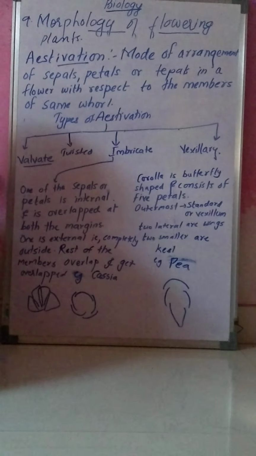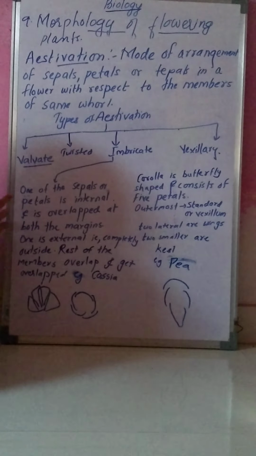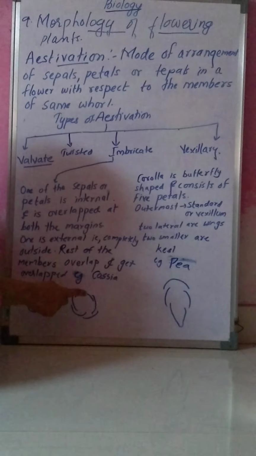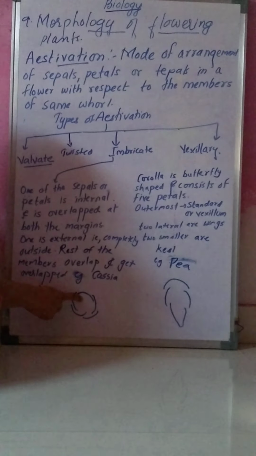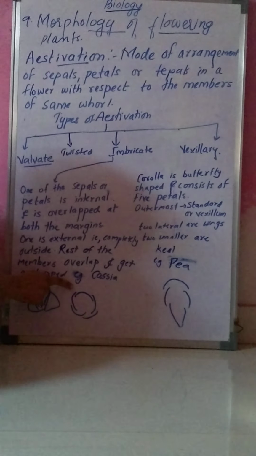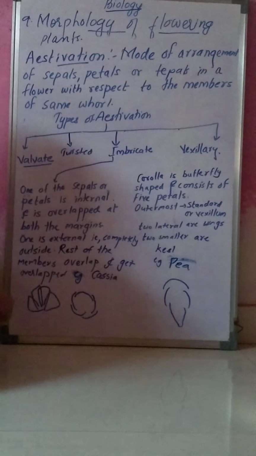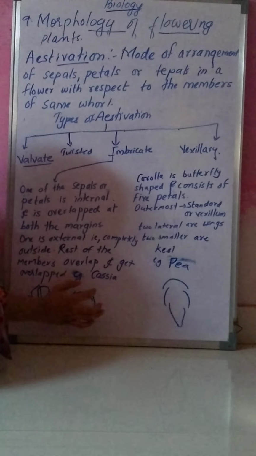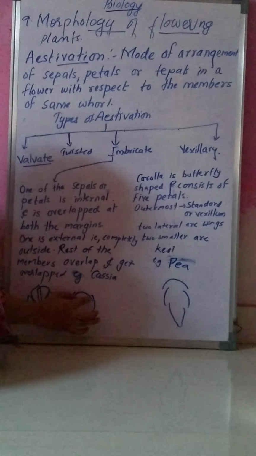Third is imbricate aestivation. Now, what is imbricate aestivation? In imbricate aestivation, one of the sepals or petals is totally internal, and it is overlapped at both the margins.